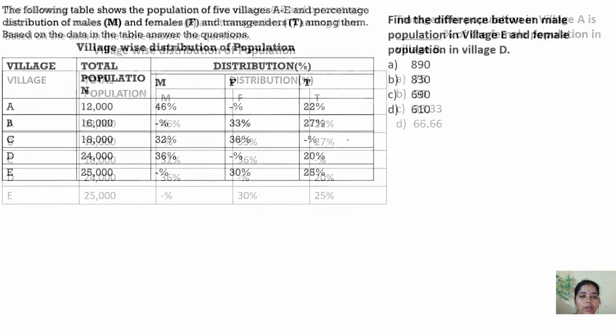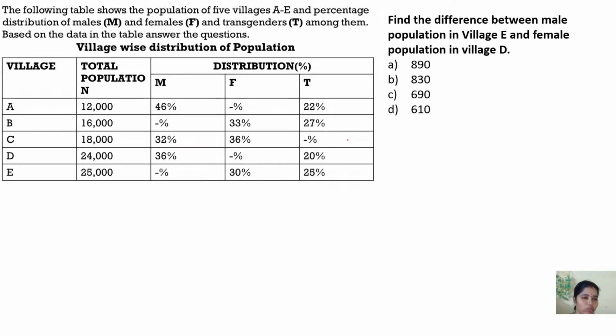So these are the questions, right? See how simple the question is. Find the difference between the male population in village E and the female population in village D. Male population in village E is not given, so I have to find it out. And the female population in village D is also not given. Okay, fine. So you do 100 minus 56, which gives me 44. So 44 here, and here when you take 55, this is 45.